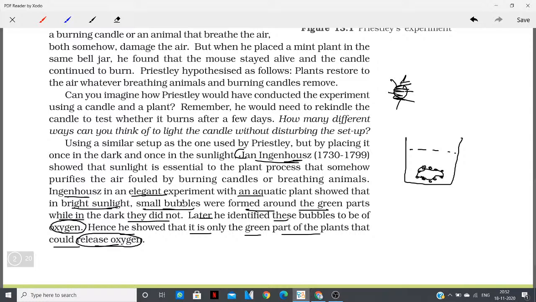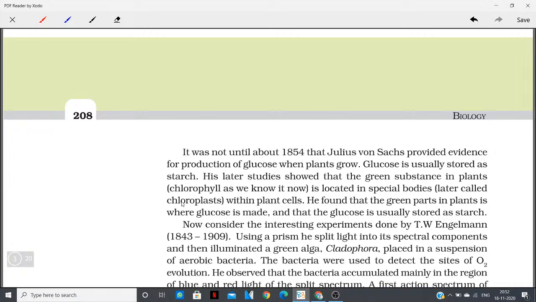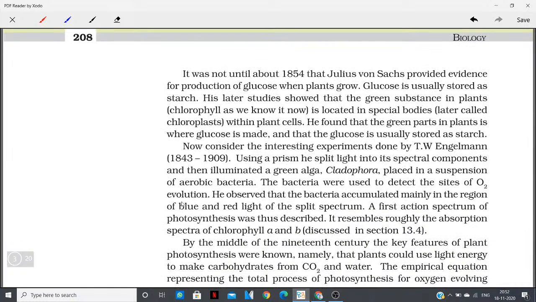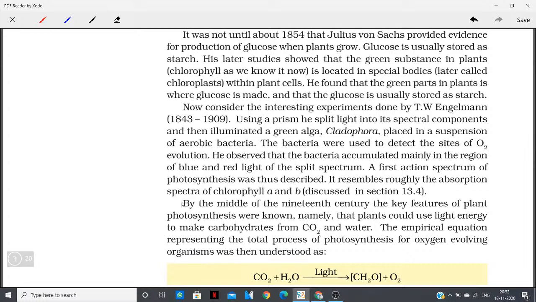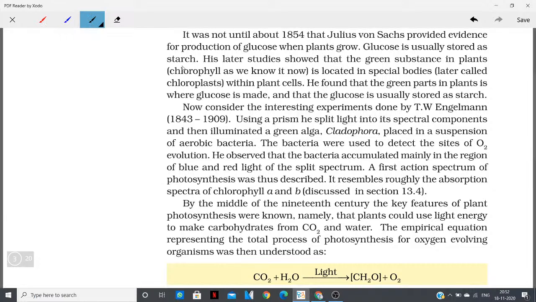Okay, now moving on. It was not until about 1854. Now another scientist has come here. It was not until about 1854 that Julius von Sachs, another scientist, provided evidence for the production of glucose when plants grow. So, it was Julius von Sachs. He also provided evidence.